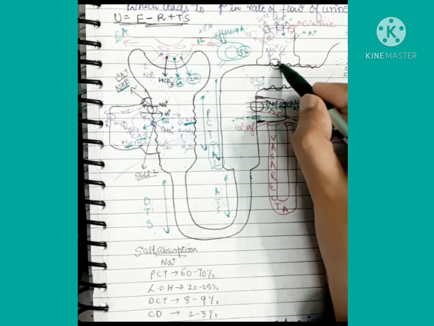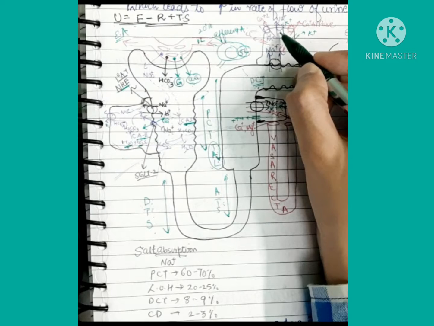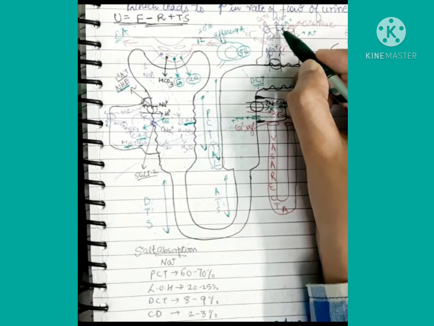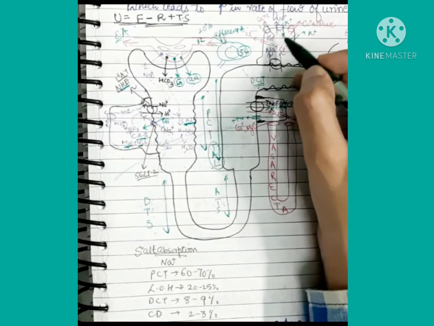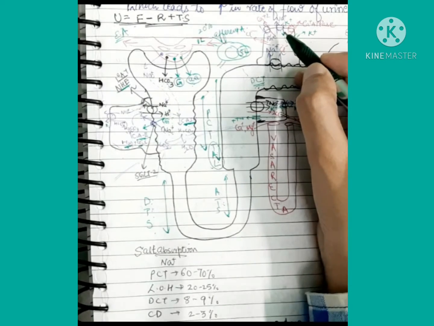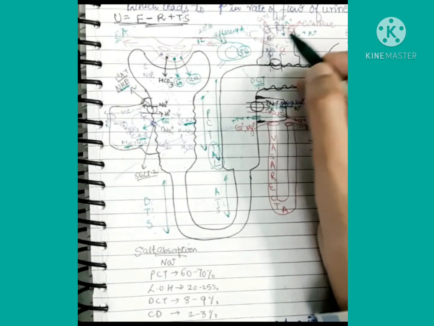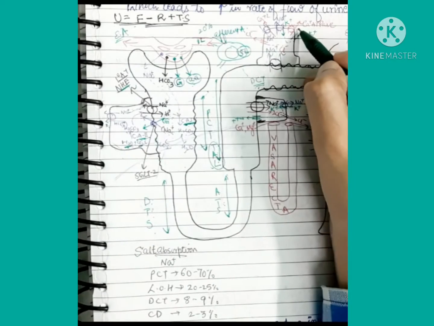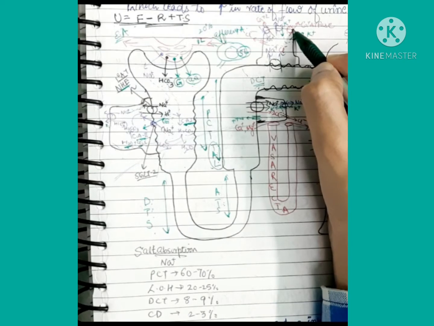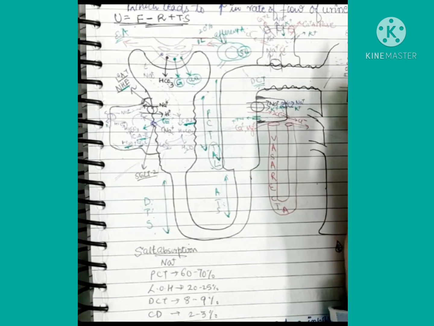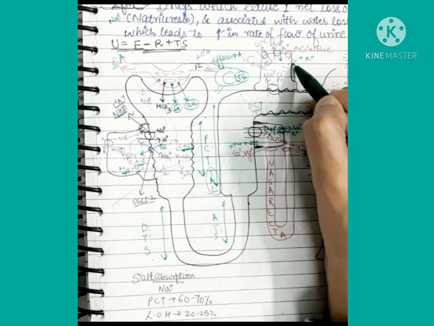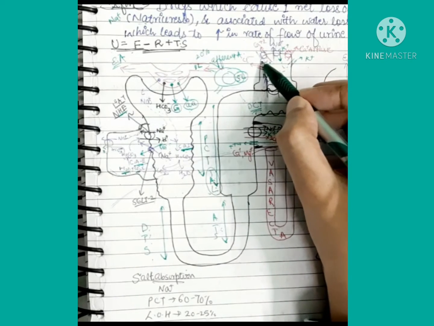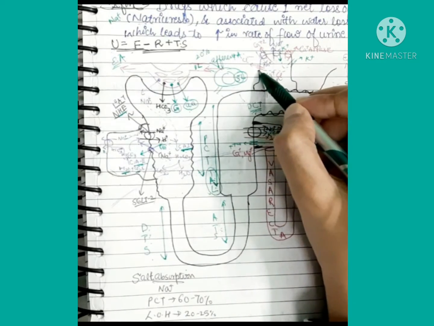This is the NaCl, sodium chloride co-transporter, and this, in the blue, is the sodium potassium ATPase, which is a very famous pump. And then the calcium ATPase, which is inserted on the basolateral membrane, and then the potassium channel. This is the potassium channel, and this is the sodium calcium exchanger, and this is the chloride channel.